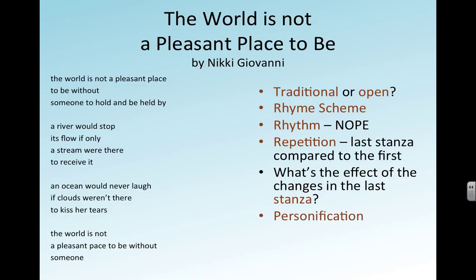I noticed personification in this poem. The river would stop its flow if a stream weren't there to receive it. That's not necessarily personification, but in my mind, I imagine the river deciding to stop because there isn't anybody there to love it. And then the ocean: oceans definitely don't laugh, and clouds definitely don't kiss tears away. So several examples of personification here.